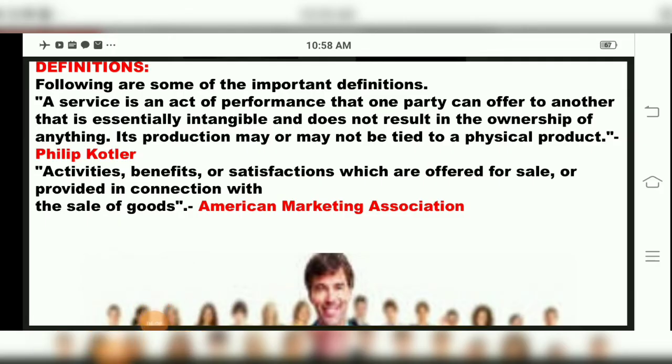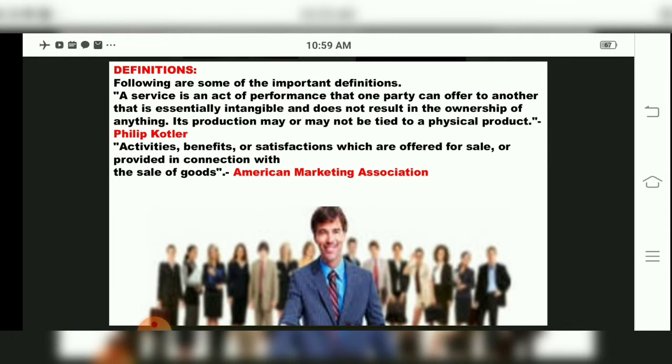Activities, benefits or satisfactions which are offered for sale or provided in connection with the sale of goods. Now another definition is by the American Marketing Association, children, regarding services: activities, benefits or satisfactions which are offered for sale or provided in connection with the sale of goods. So this is another definition of service.